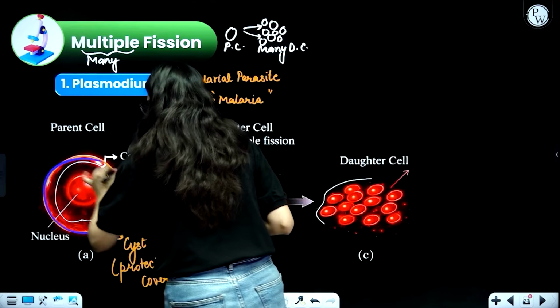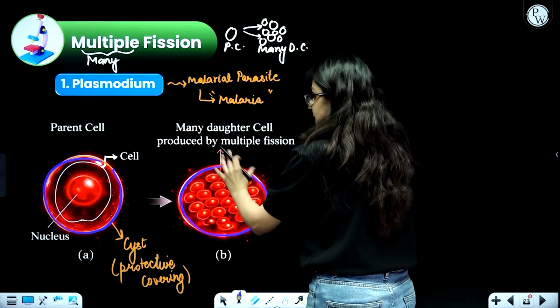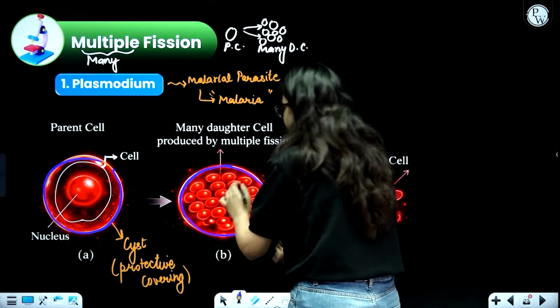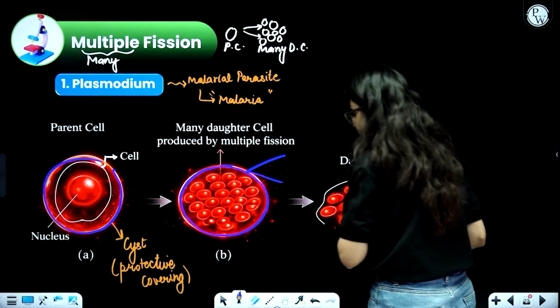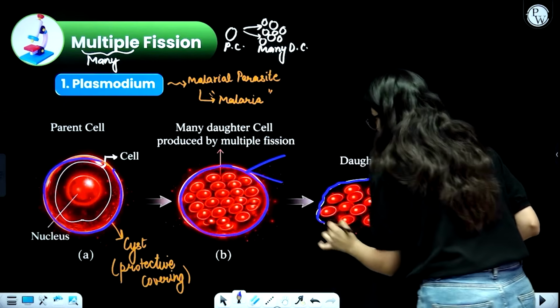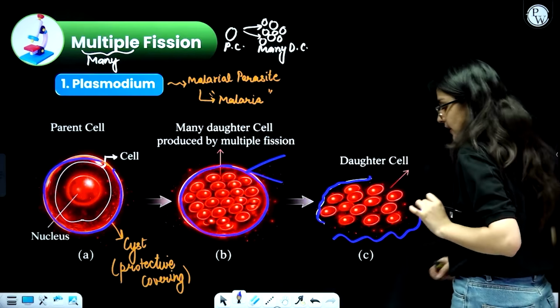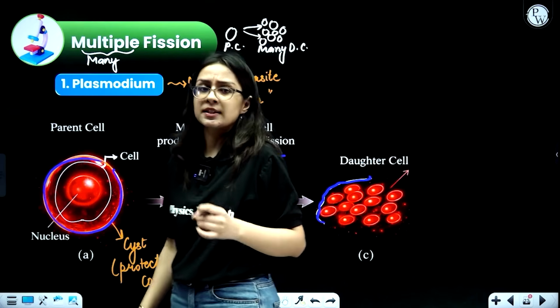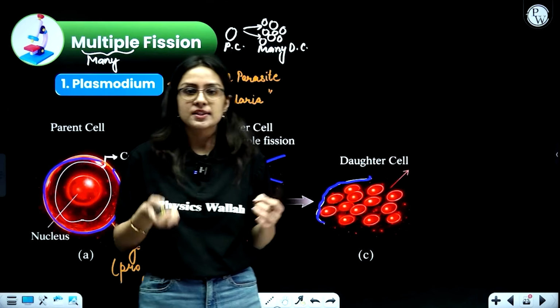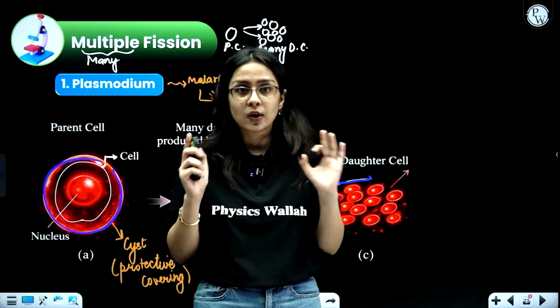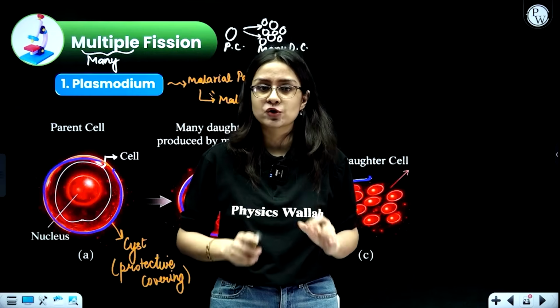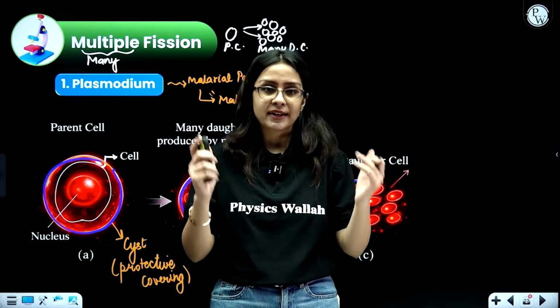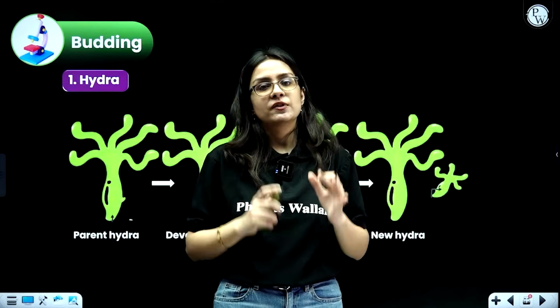Okay, now since many daughter cells are being produced, after some time the cyst will break. Once the cyst breaks, all the daughter cells are released in the environment. That is how multiple fission simply takes place. I hope you are all clear with the first type of asexual reproduction, that is fission. We have completed binary fission and its types and multiple fission and its types.